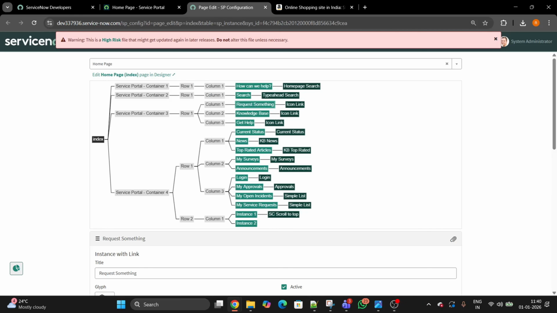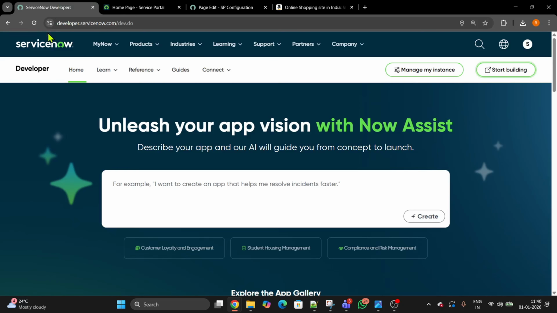So there comes this series that will help you to build a portal from scratch. Keep in your mind, we will have a page structure which consists of portal, then page, then widget. Okay, perfect. So let's get started now. If I go to the home page of ServiceNow, let me start.